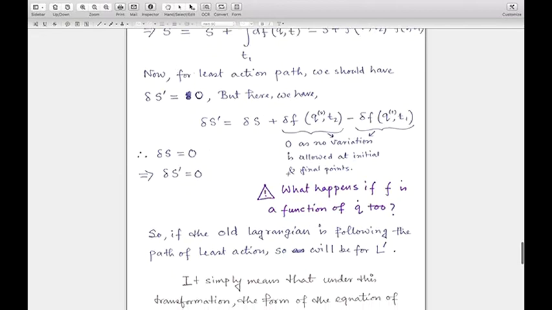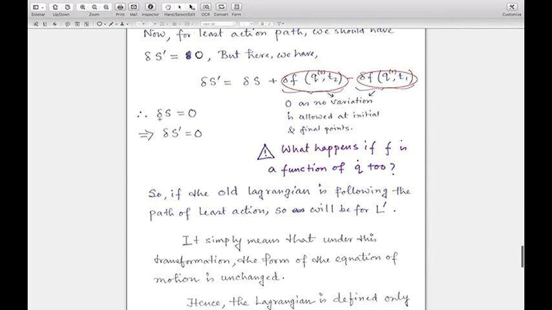Then you can simply say this term is 0, and so is this term. So finally, if delta S were 0, then delta S prime is also 0.